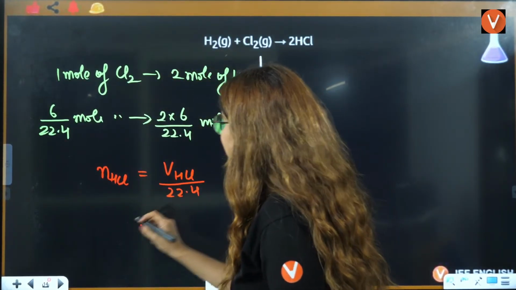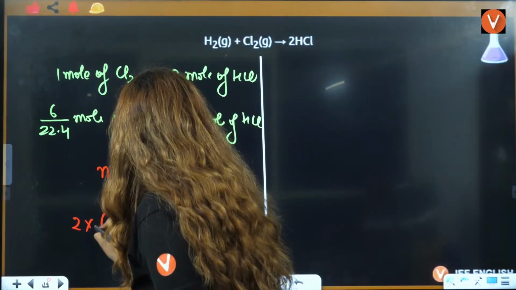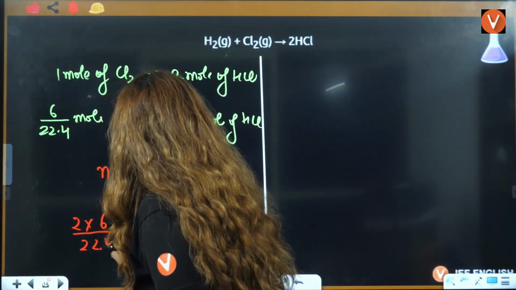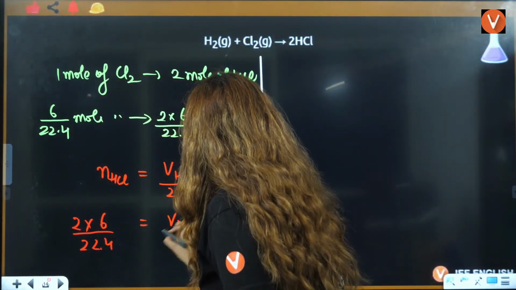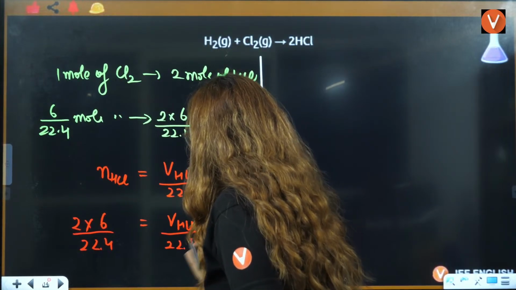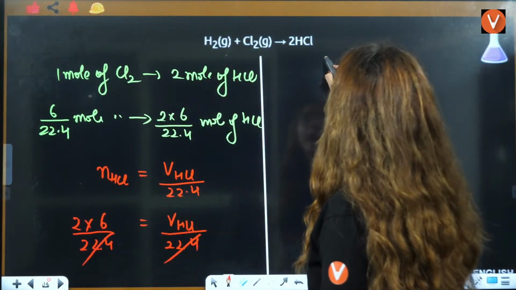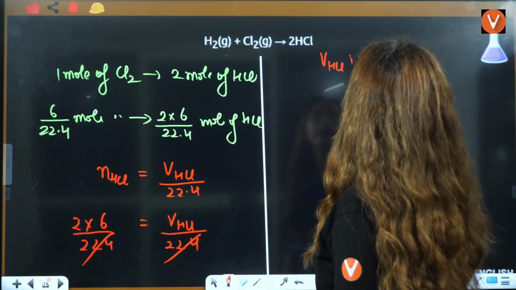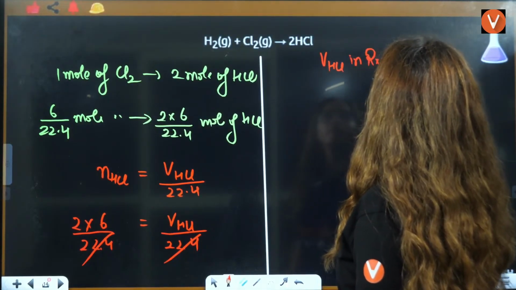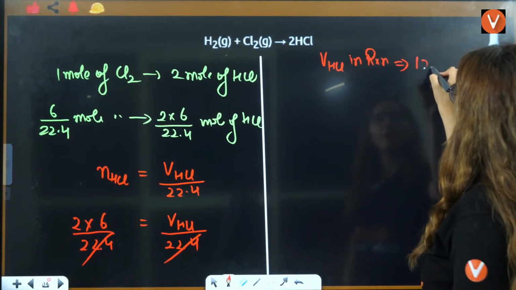Number of moles of HCl we have calculated is 2 into 6 by 22.4. This is volume of HCl divided by 22.4. This will cancel out, and volume of HCl in the reaction for the given data is 12 liter.